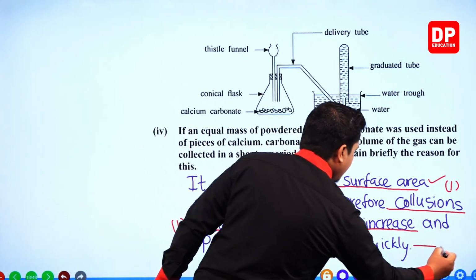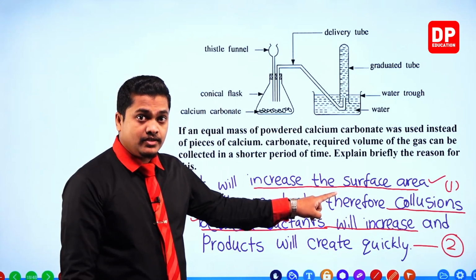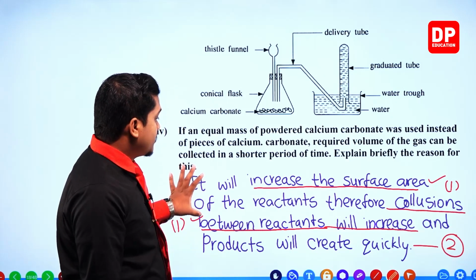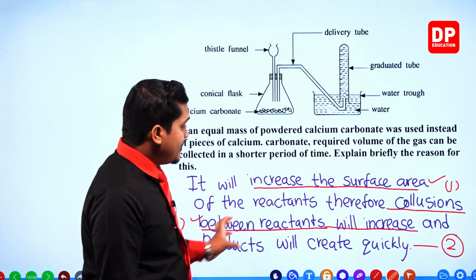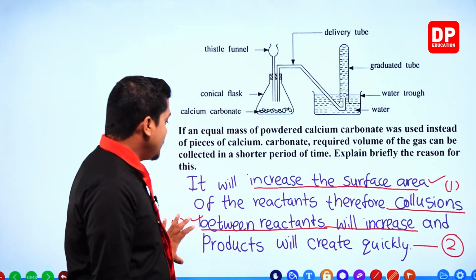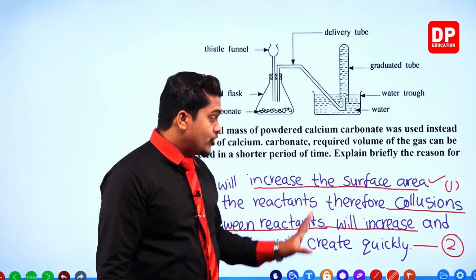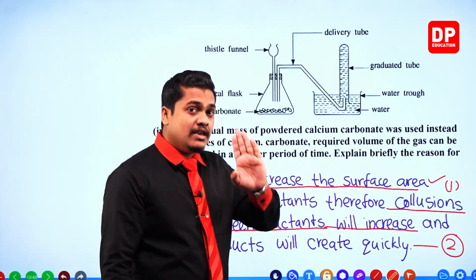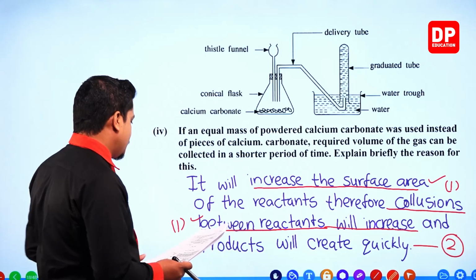So altogether 2 marks for the question. See the key points. You have to mention these key points when answering the questions, my dear children. For the increase of the surface area, they have given 1 mark, and because of the increase of the surface area, the collisions between the reactants will increase. For that also again 1 mark is given. So altogether 2 marks is given for the question for these 2 key points. Okay, right. Next one.